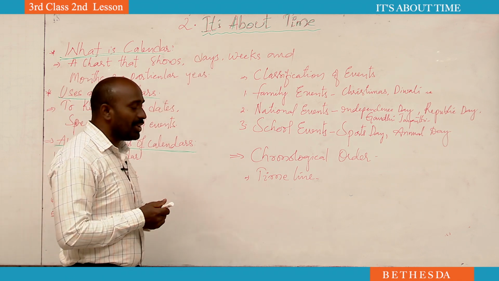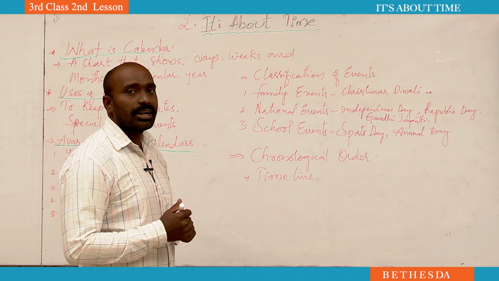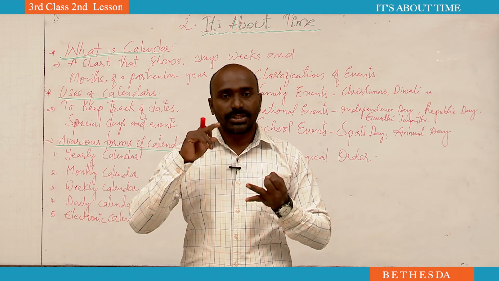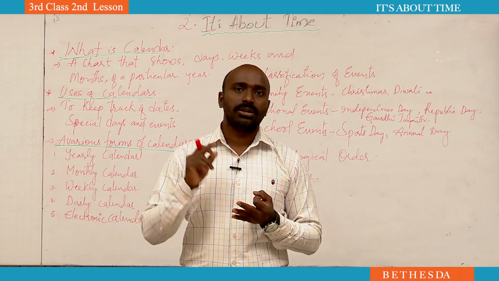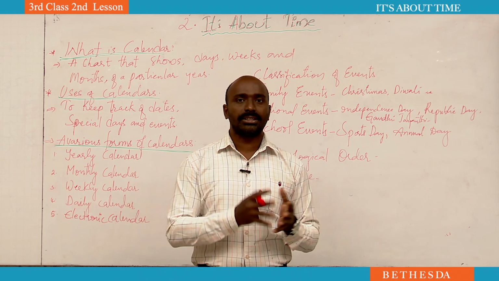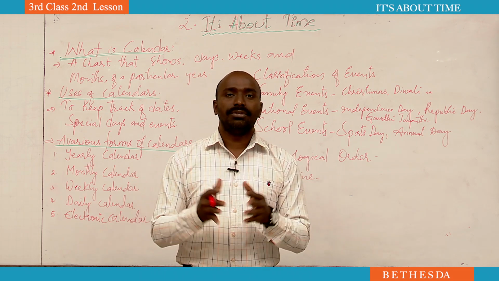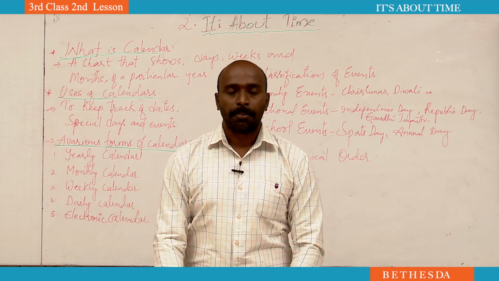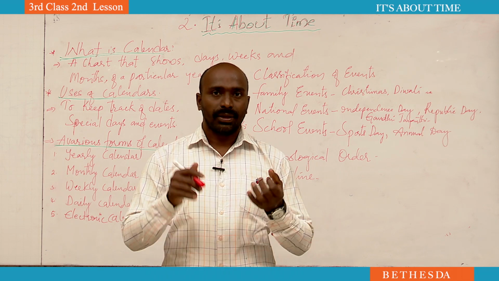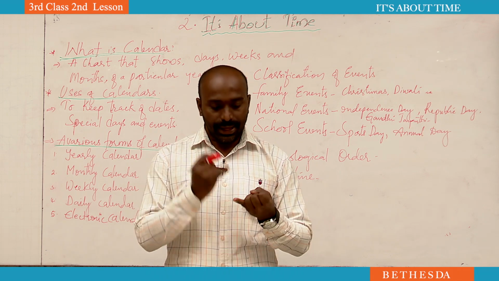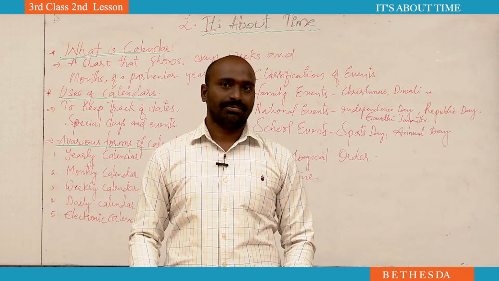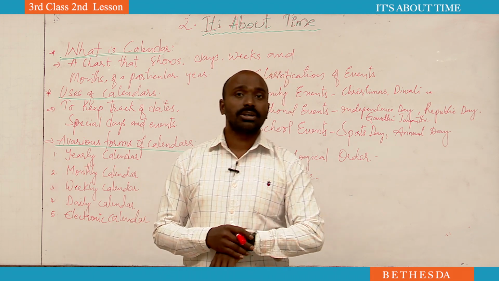What do we see in the calendar? Generally, we see days, weeks, and months in the calendar. All these together are placed in a calendar. That is called a calendar. Students, now you tell me, what is a calendar? A chart which shows days, weeks and months is called a calendar. Is it clear now?